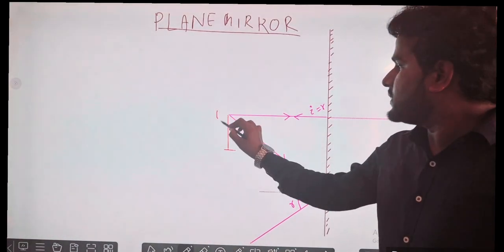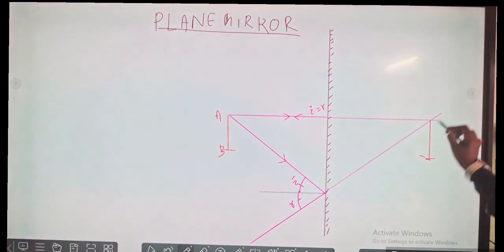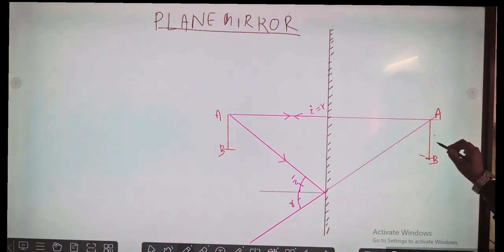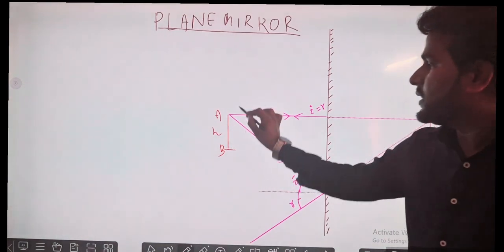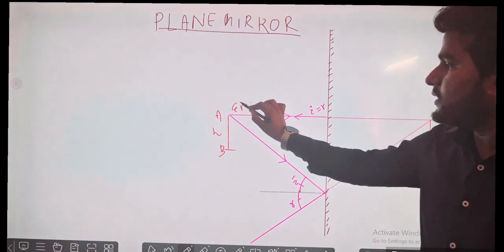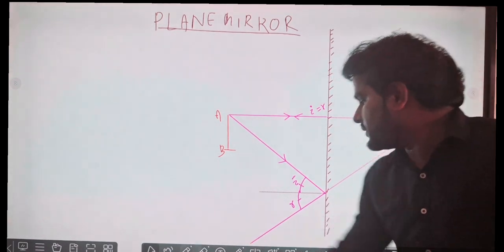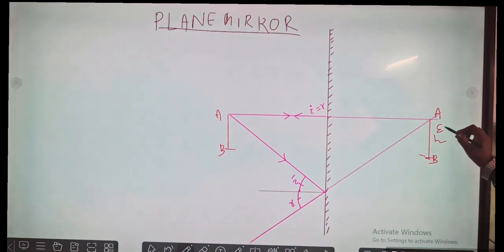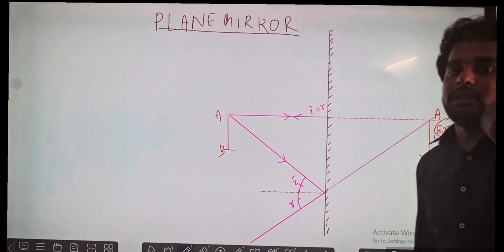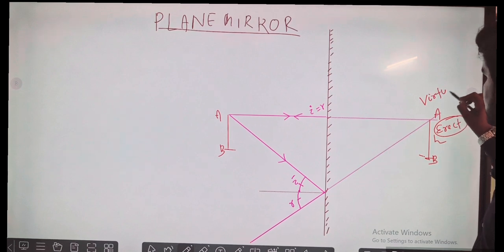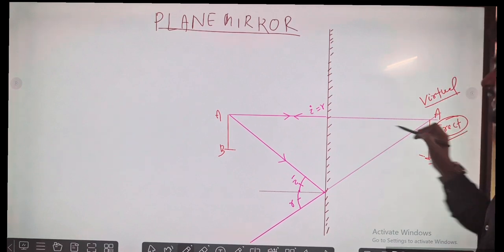So if this is AB, this will also be AB, and the size will be the same, H. This is the object, and here the image is formed, which is erect, and as it is behind the mirror, it is virtual. It is virtual and erect.